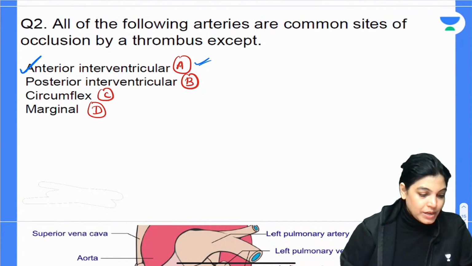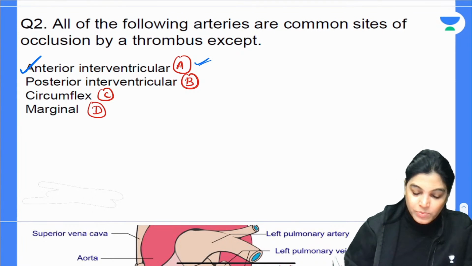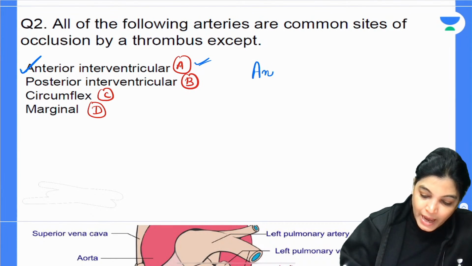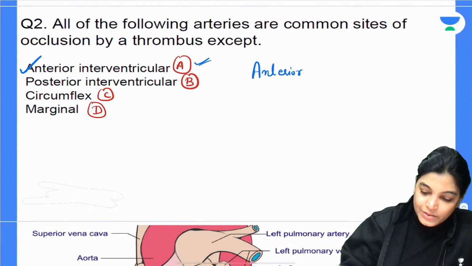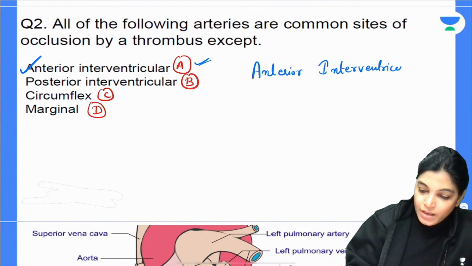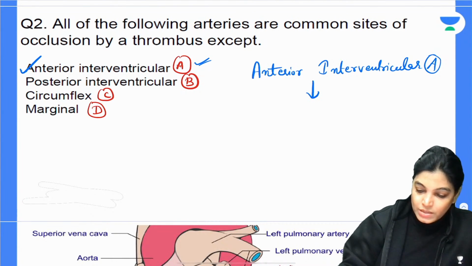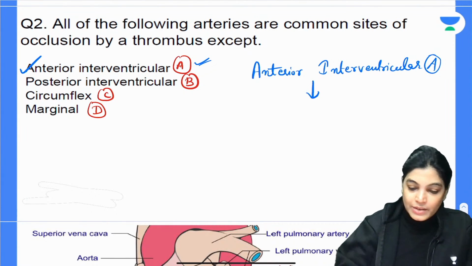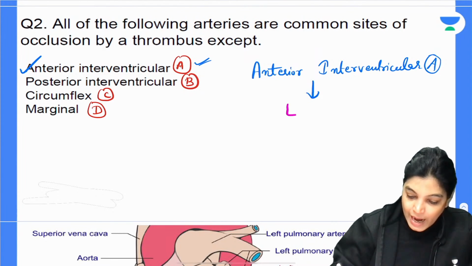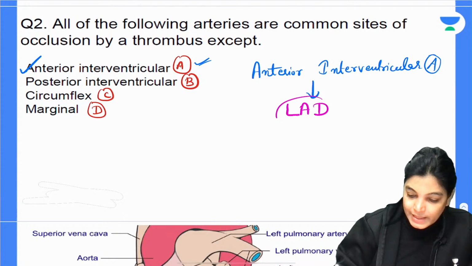Don't worry, Tejashree, I will give you the explanation. Can anybody tell me what is the other name of anterior interventricular artery? It is also called the LAD artery.